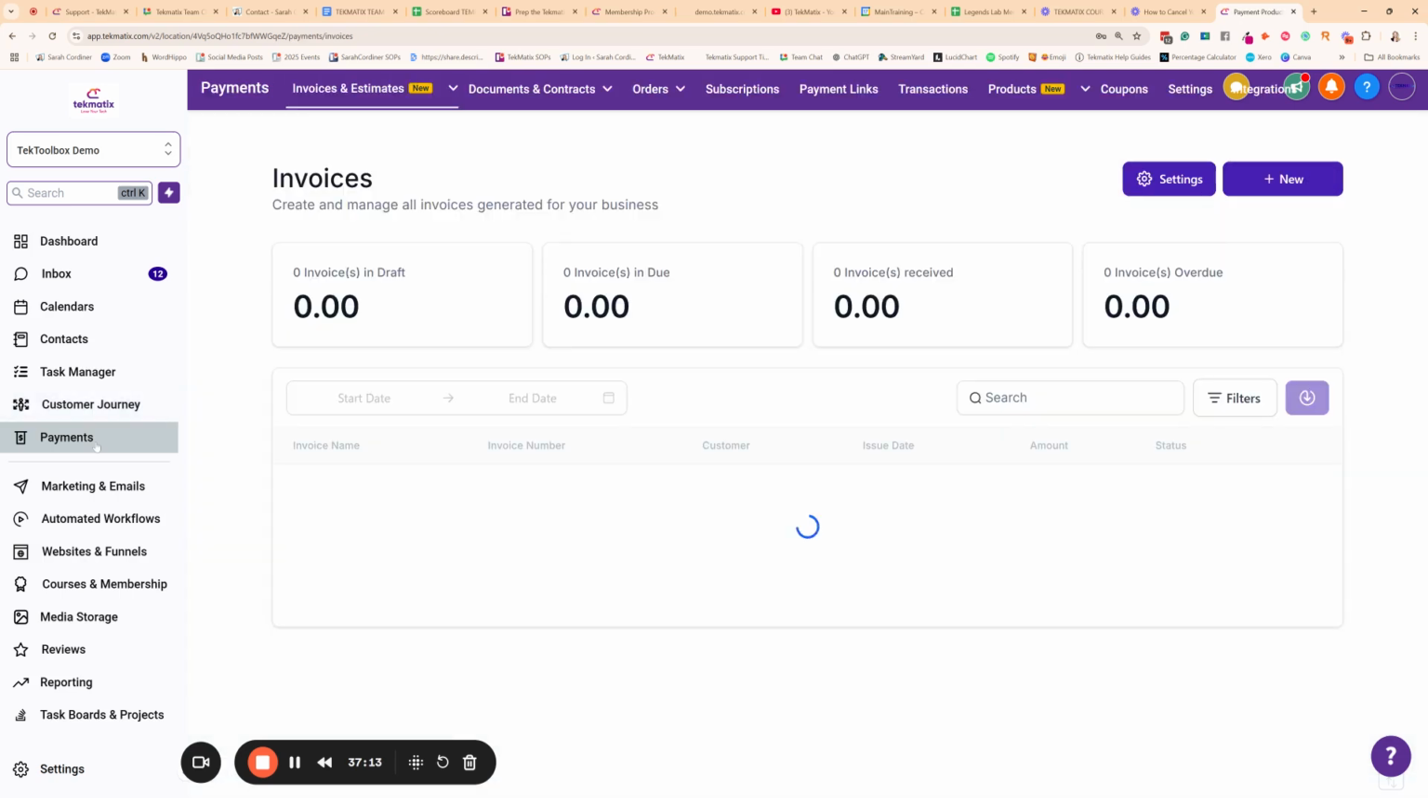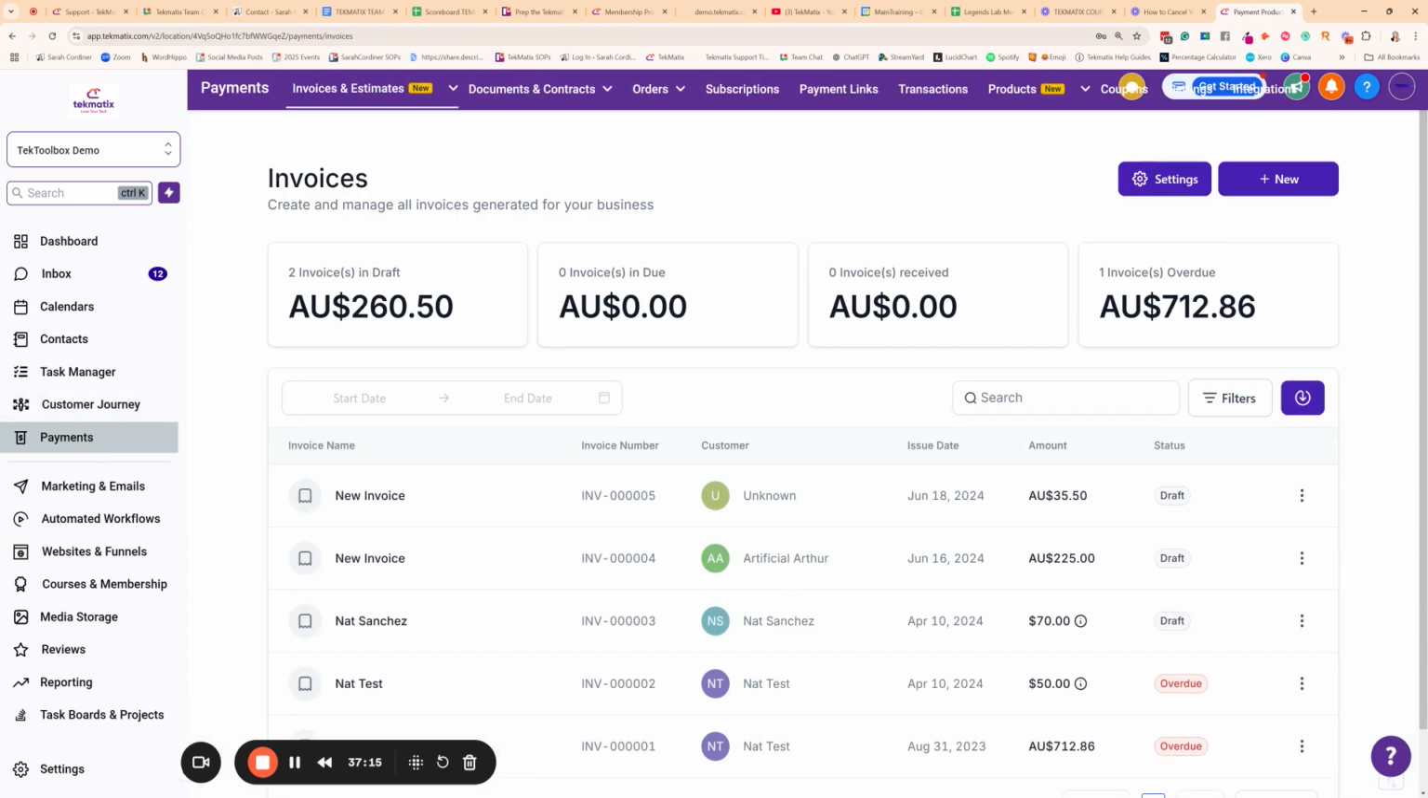You also have the payments section over here. Now, by the way, things change and update all of the time, but at the moment, at the time of recording this, you can do invoices and estimates, recurring invoices.